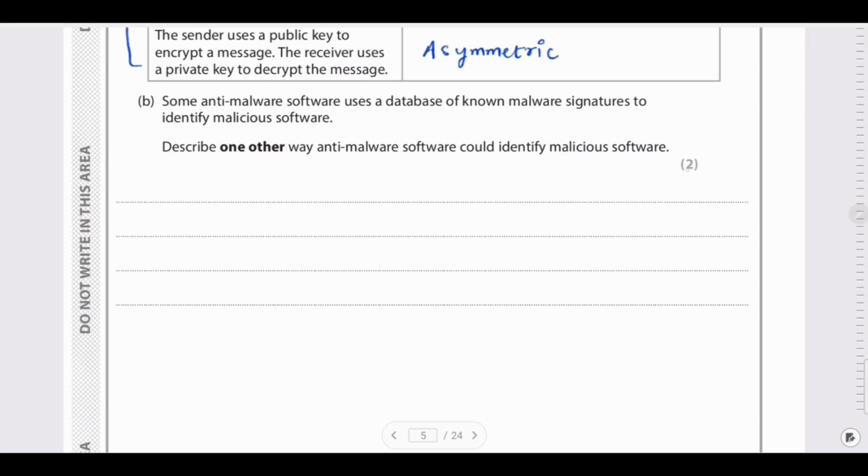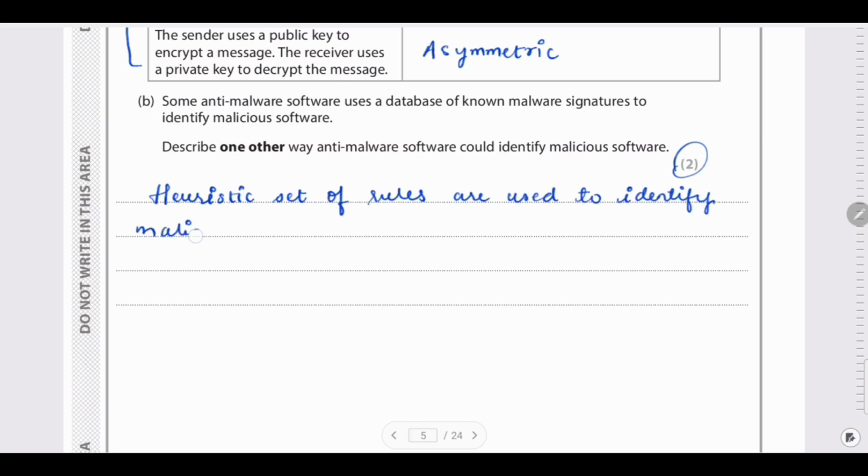Here, this is a 2-mark question. So the first thing is the heuristic set of rules. These heuristic set of rules will give you 1 mark. And then why do you use these heuristic set of rules? It will help you to identify the malicious behavior in the system. So this will give you 2 marks. As mentioned earlier, you can just highlight the important words that will add value to your answer.